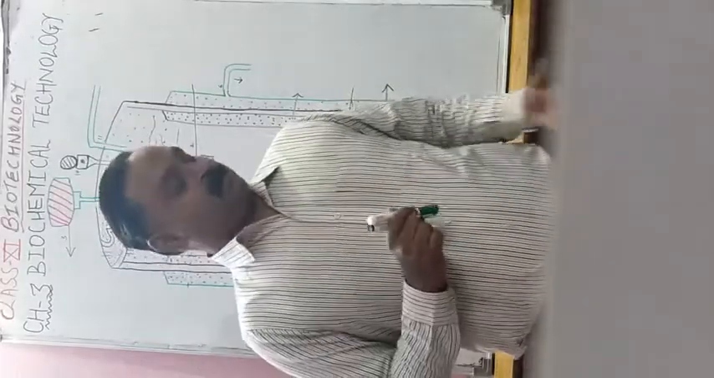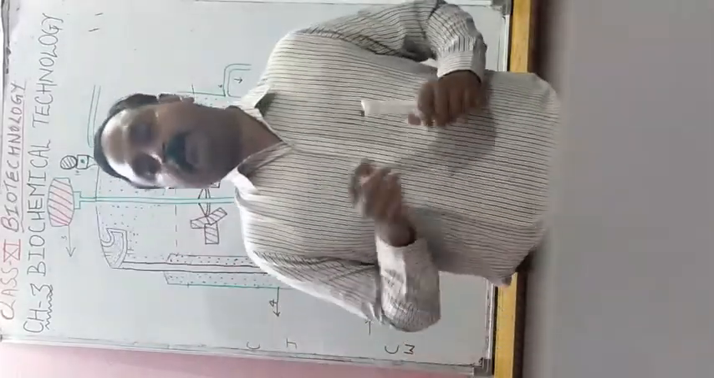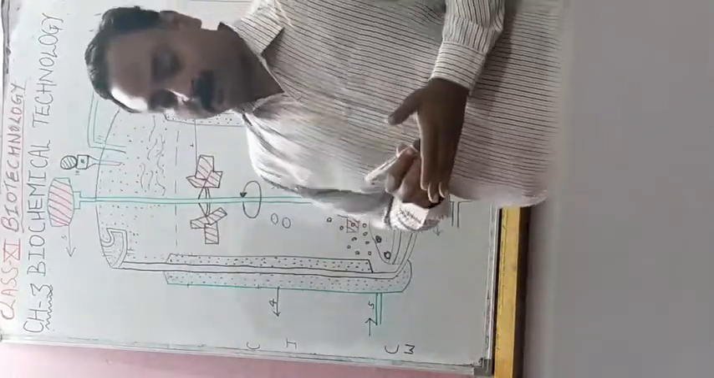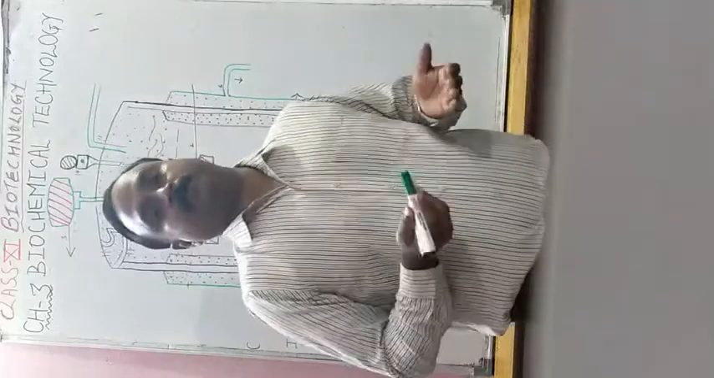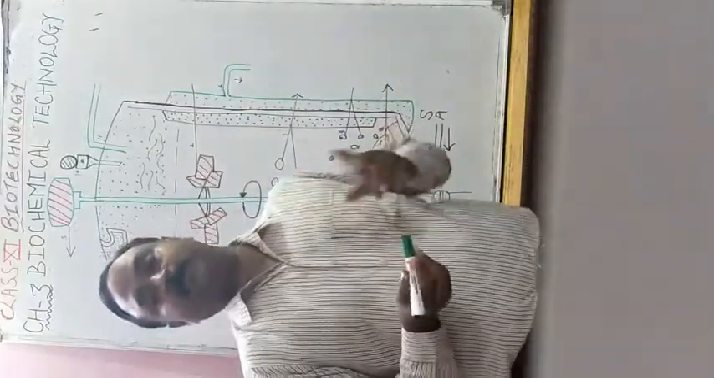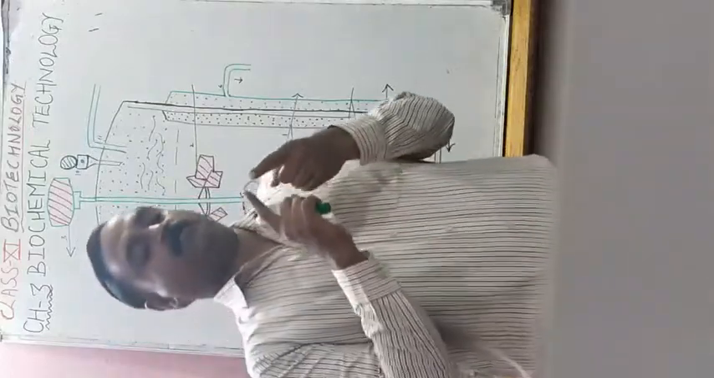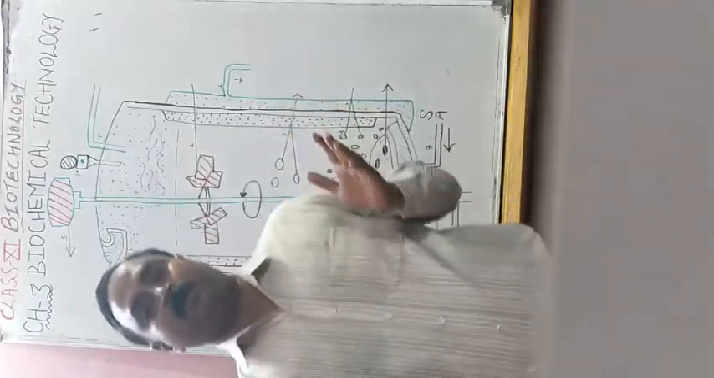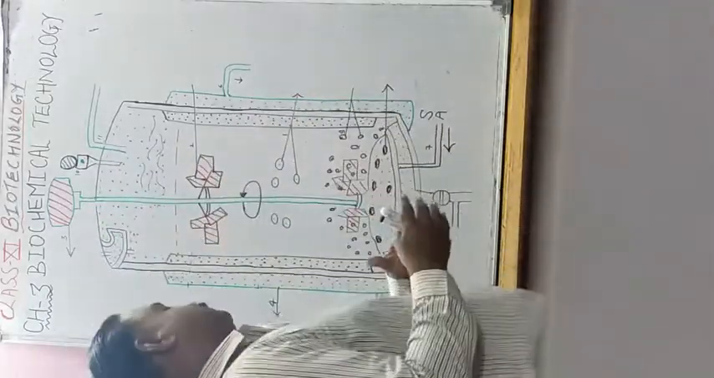Morning student. Student, we are starting the third chapter of biotechnology in class 11th, that is biochemical technologies, isn't it? Before this we have studied two chapters. First was historical background of biotechnology. Second was scope and importance of biotechnology. Now student, we are coming to biochemical technology.